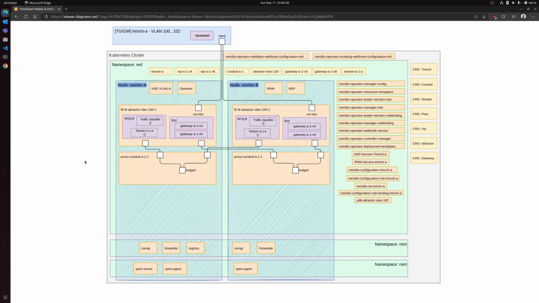When deploying the stream custom resource, same as the VIP and the gateways, no new resource is installed in the cluster and only the config map is reconfigured. Now we are going to apply a new stream.